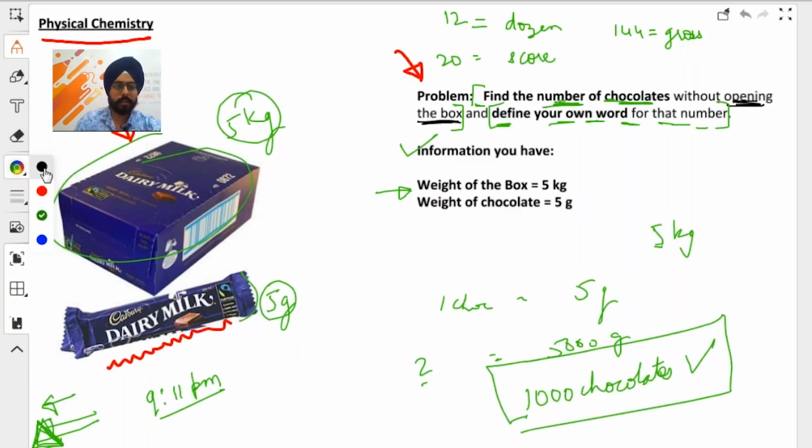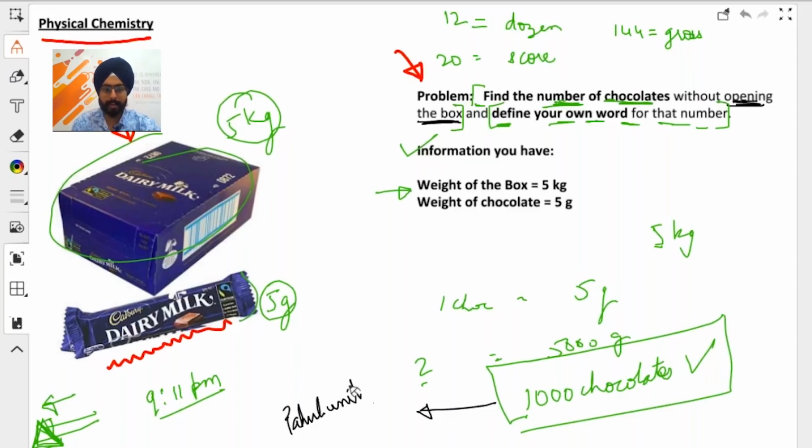And now, since I am doing this on my board, I will call this the Pahul unit. Pahul is my name for those of you who don't know yet. I'll call this the Pahul unit of chocolates. So from now on, I will never say 1000 chocolates.